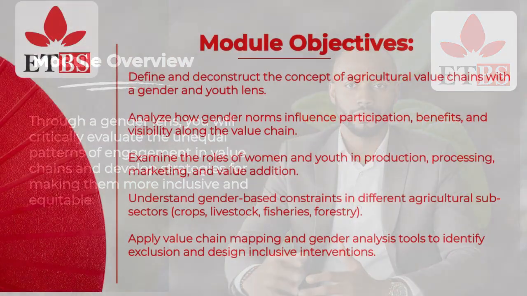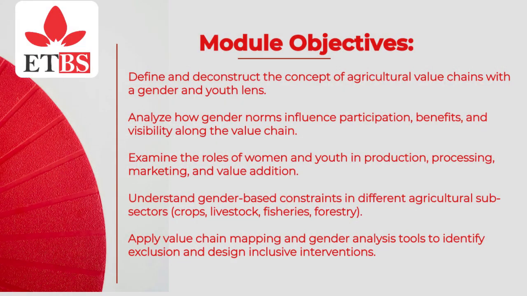Module objectives. By the end of this module, you will be able to: 1. Define and deconstruct the concept of agricultural value chains with a gender and youth lens. 2. Analyze how gender norms influence participation, benefits, and visibility along the value chain. 3. Examine the roles of women and youth in production, processing, marketing, and value addition. 4. Understand gender-based constraints in different agricultural subsectors: crops, livestock, fisheries, forestry. 5. Apply value chain mapping and gender analysis tools to identify exclusion and design inclusive interventions.